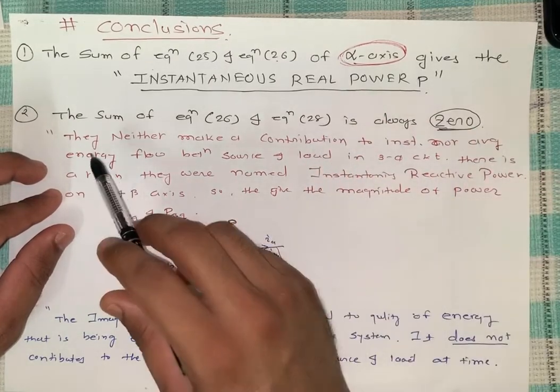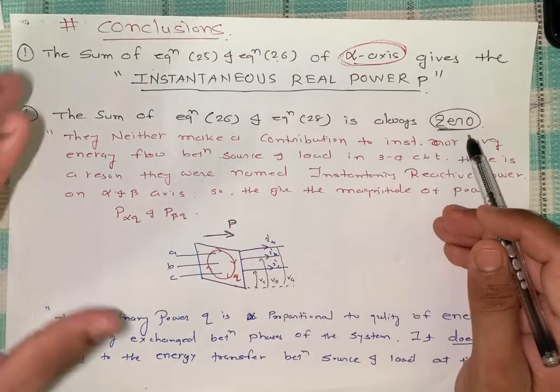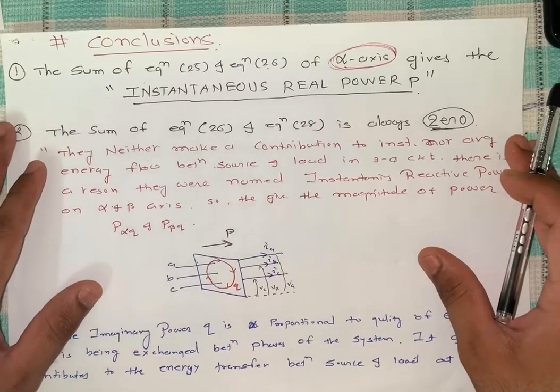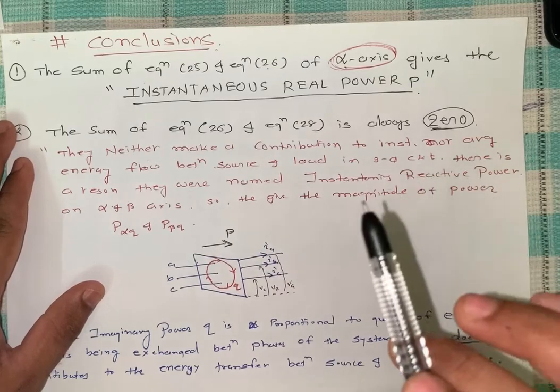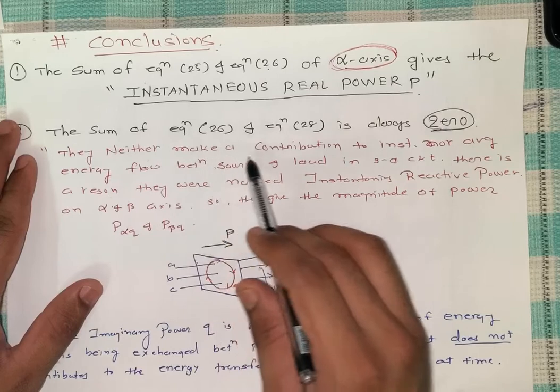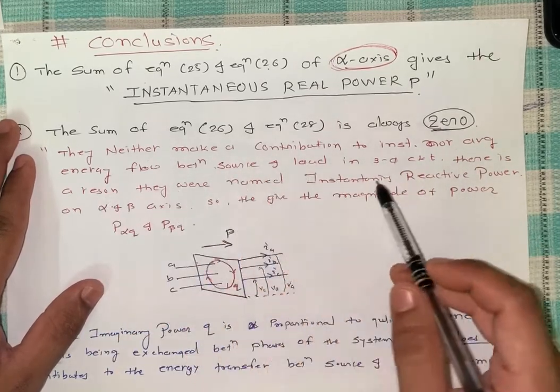That means neither makes a contribution to the power equation, there is no contribution of the reactive component. They only give the magnitude. I told you at the beginning, they neither contribute to the instantaneous nor the average flow between the source and load.